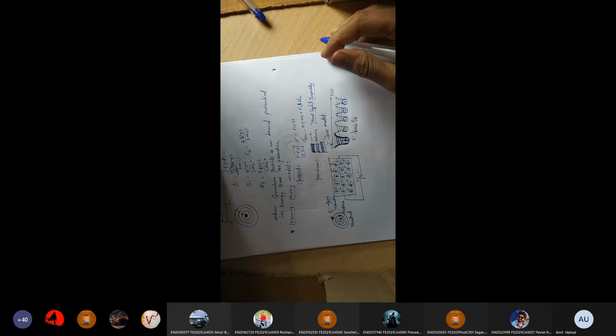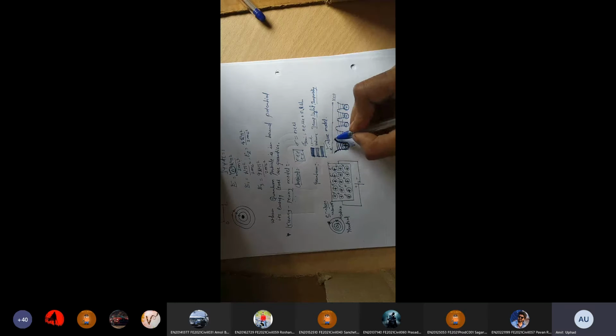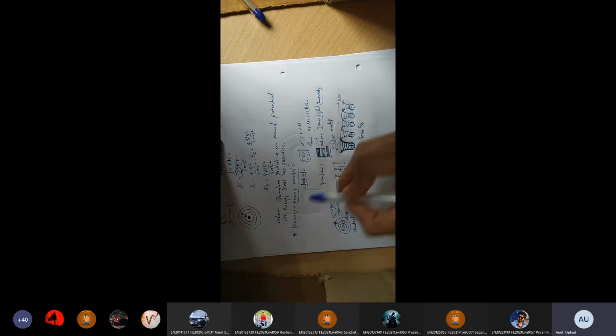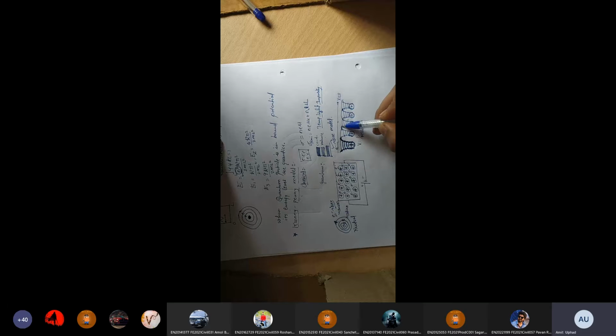Okay, and these higher orbits, suppose this is a fourth orbit and this is also a fourth orbit, get mixed with each other. Higher orbits of such atoms get mixed with each other, and because of their mixing there is a formation of this band. The Kronig-Penney model tells why bands form: because higher orbits get mixed with each other and the mixed state does not exist separately, they form the band according to this Kronig-Penney model.